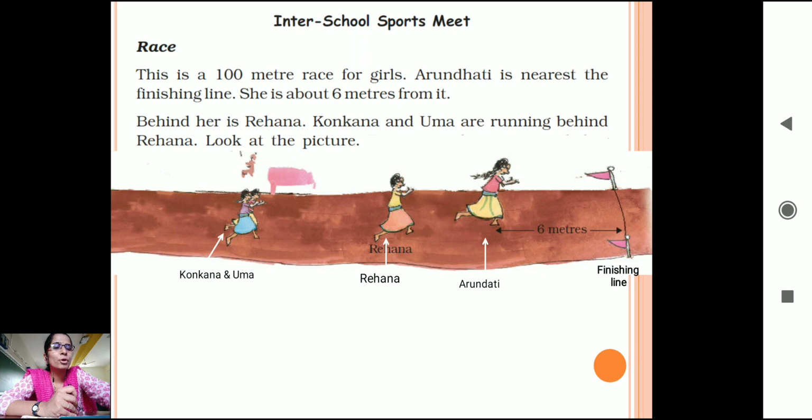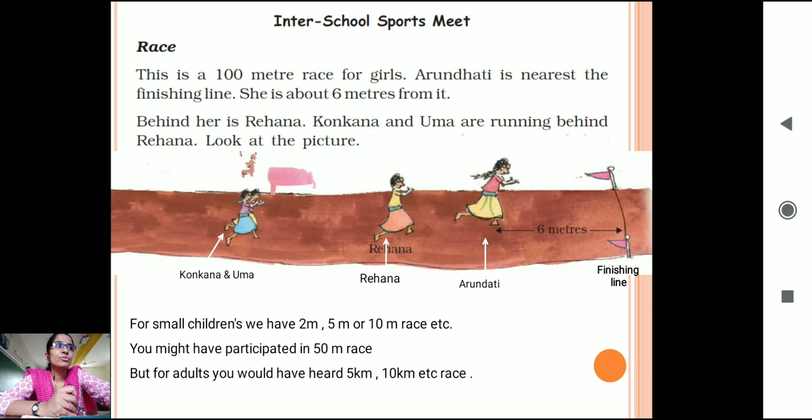Now you might also be participating in a 100-meter race. 100 meter means 100 into 100 centimeters, that many centimeters it may go. And adults go more than that. You would have seen when big children or adults have races, or sports like in the Olympics, we have running races, right? There we see that they are running in kilometers.